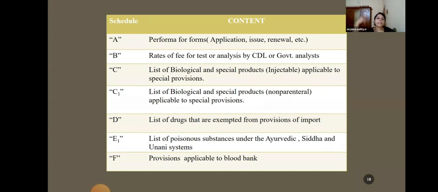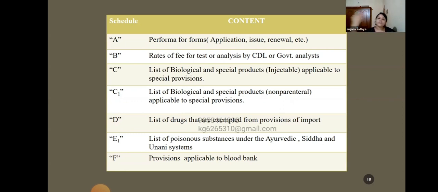Like we have to apply for the drug license in Form 24D. All those forms we can find in the Schedule A section. There are certain forms for certain purposes. If you want to apply for the drug license, there is Form 24D, and if you want to renew it, there are certain other forms.